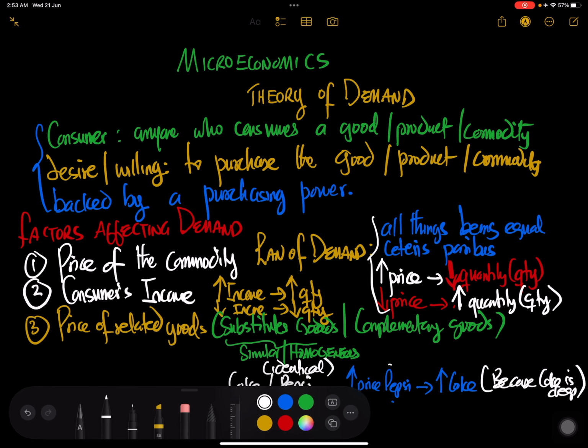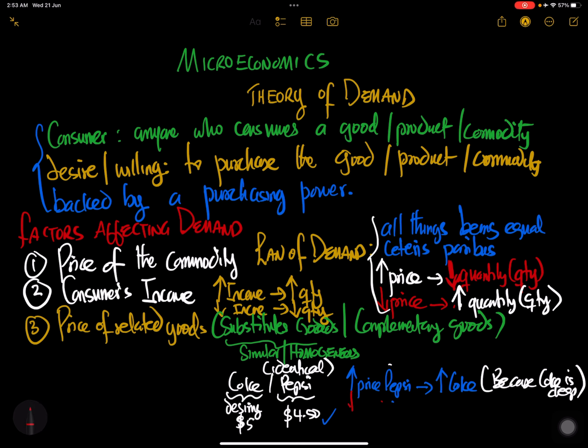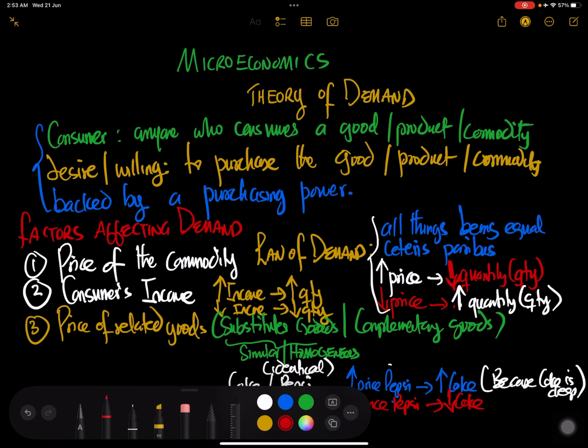On the other hand, when the price of Pepsi is very low compared to Coke, then the consumer will rather want to consume less Coke because he has an alternative to switch to. We call it the switching cost.